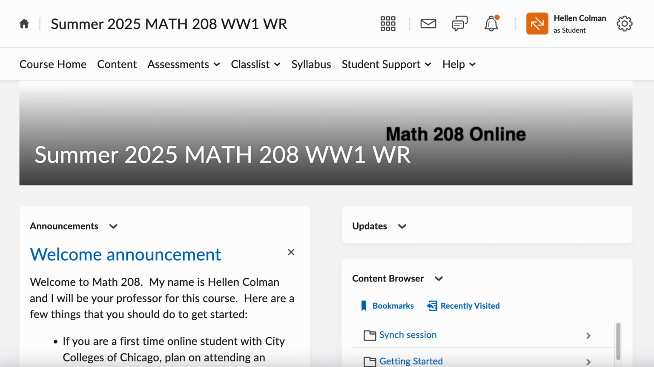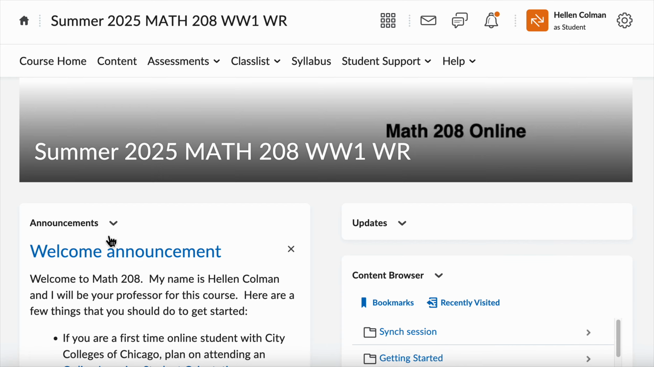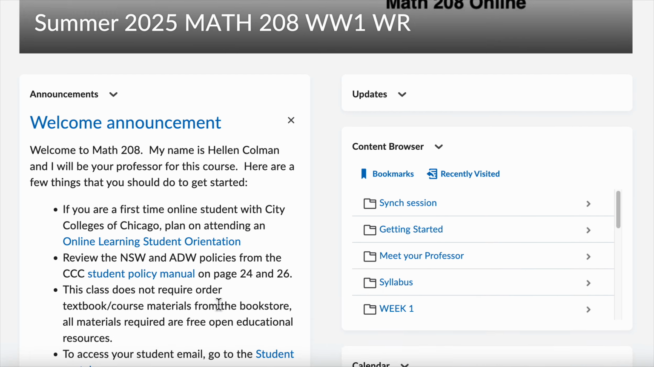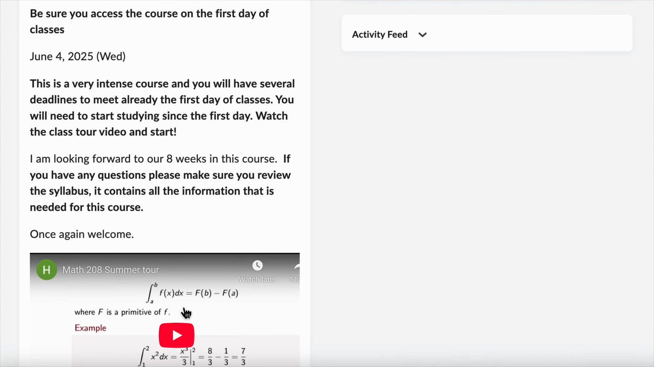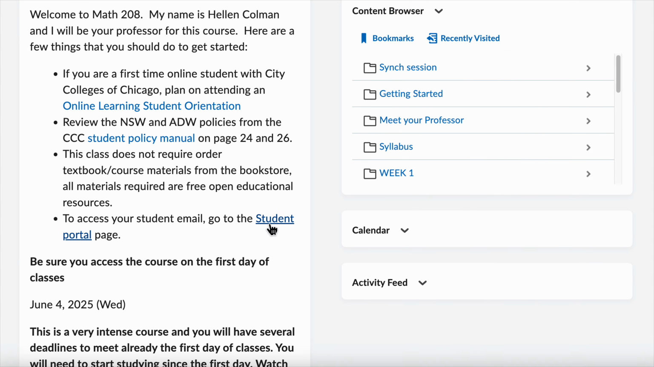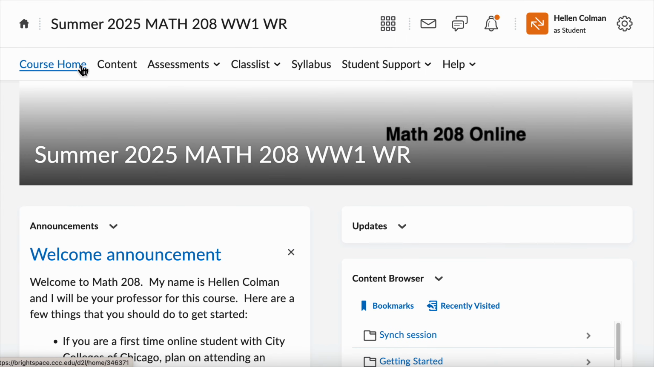The tour around all the places in the course site of Math 208 Calculus 2. So this is the home page where you have the welcome announcement with some basic information and also this tour that you are watching right now. We're going to look through the upper navigation bar.